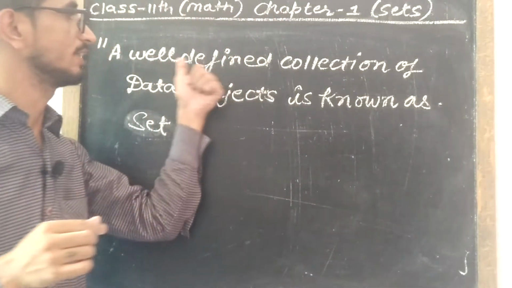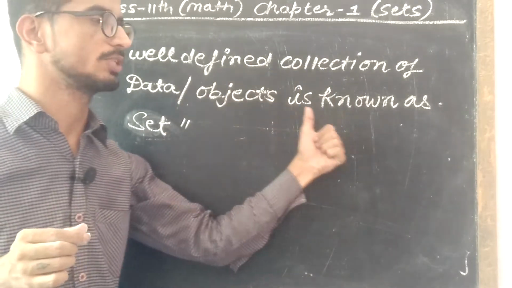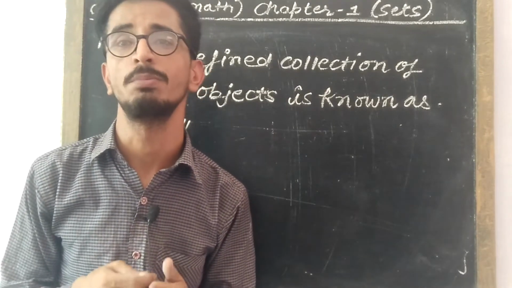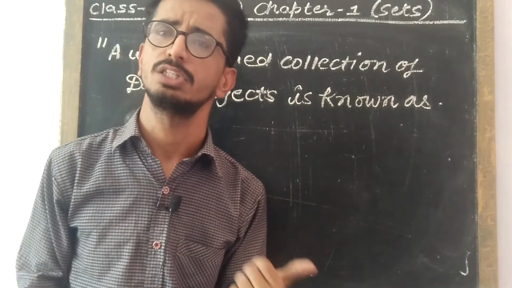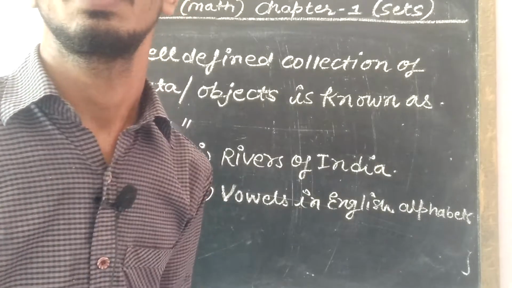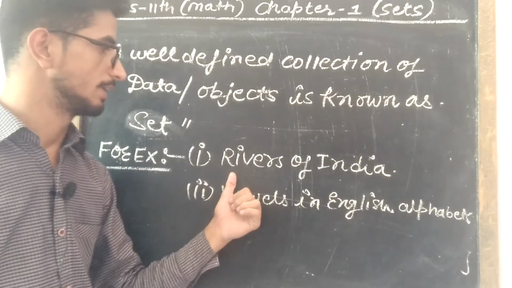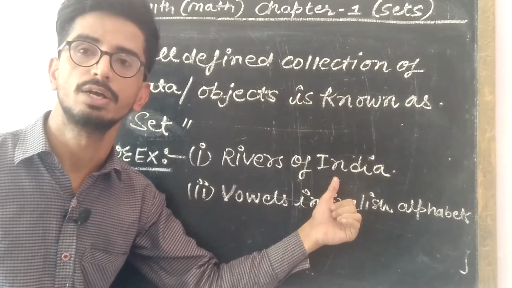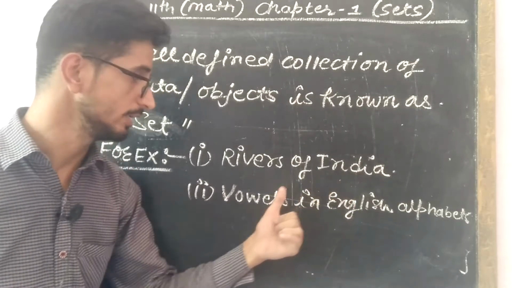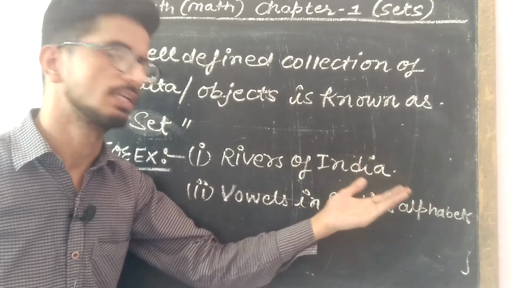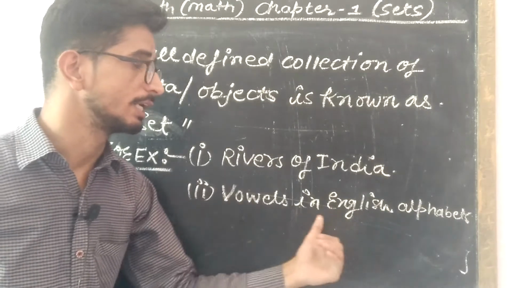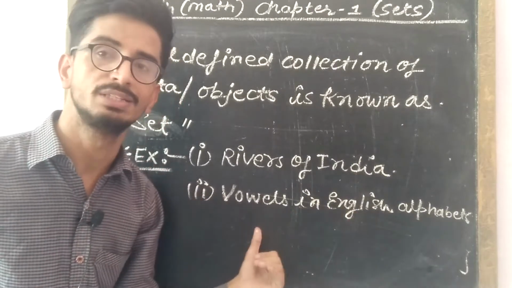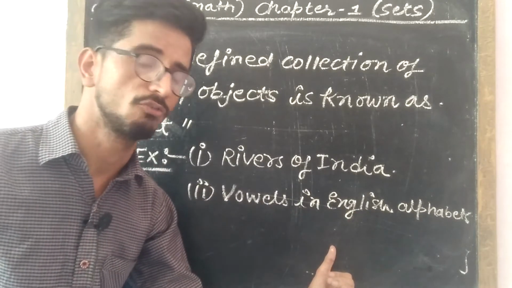A well-defined collection of data or objects is known as a set. The term well-defined means the complete information regarding the data and the objects. Let's take an example: rivers of India. You know that there are many rivers of India: Ganga, Yamuna, Saraswati, Godavari, Kaveri, right? Many more rivers will come definitely. And the vowels in English alphabets are A, E, I, O, U. These are the five elements which come under this head, the vowels of the English alphabet.